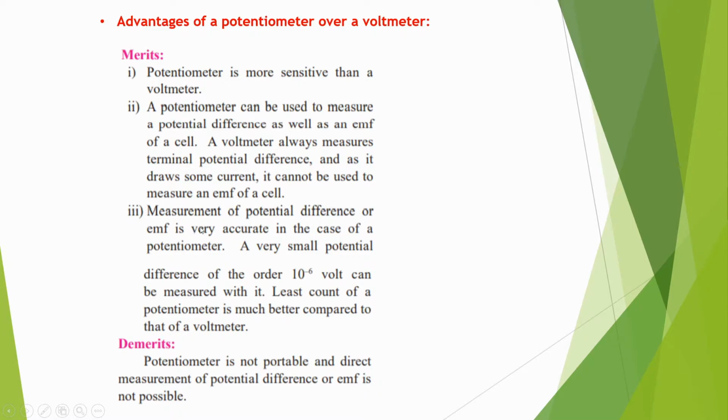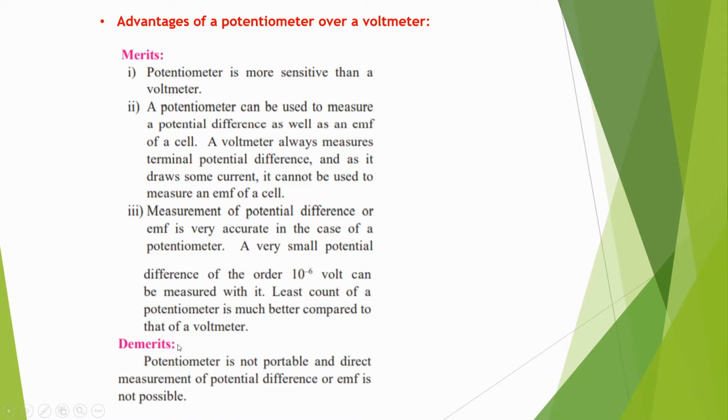So by using the potentiometer we can measure the accurate EMF, and we can also measure a very small potential difference, near about 10 raised to minus 6 volt. These are the merits or advantages of potentiometer over a voltmeter.